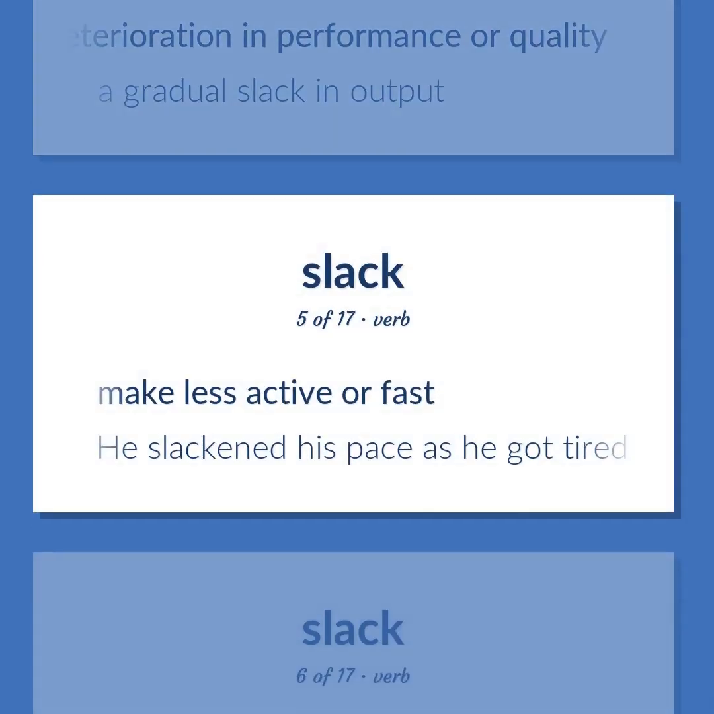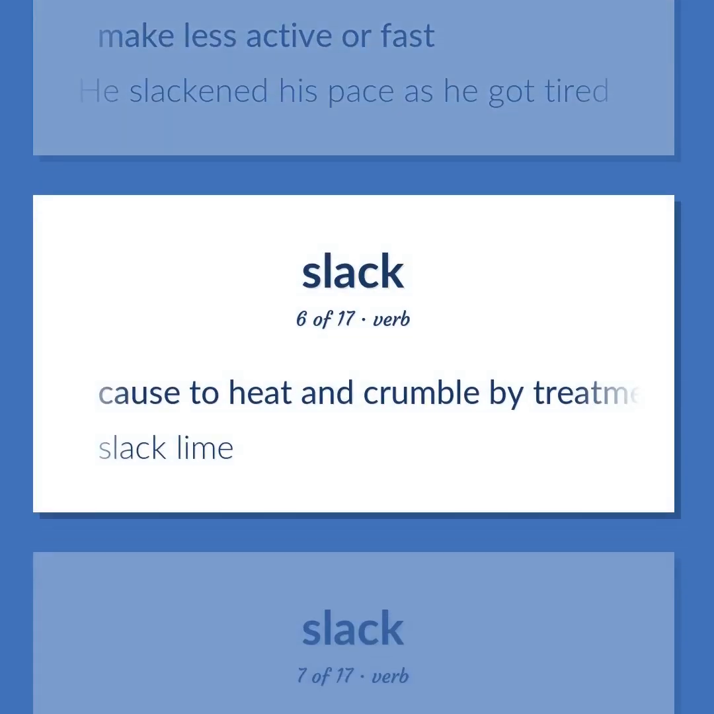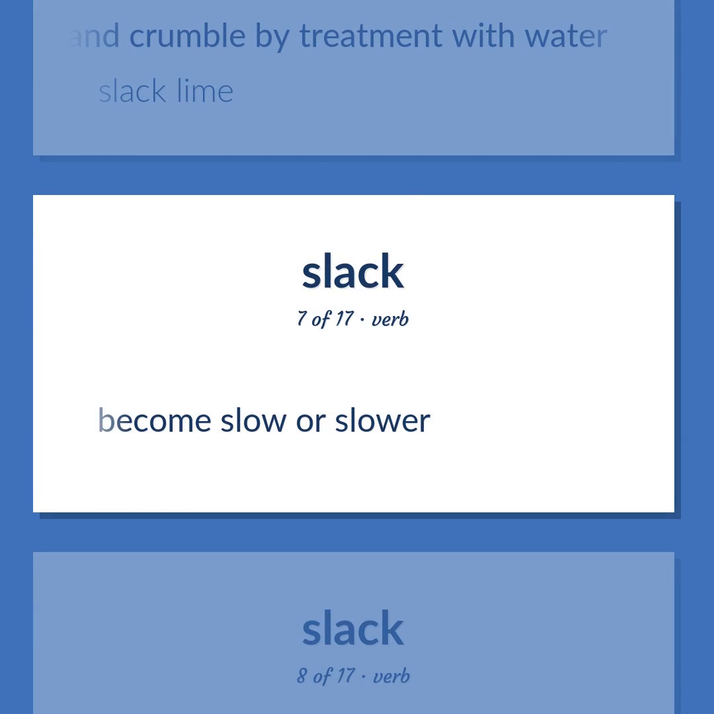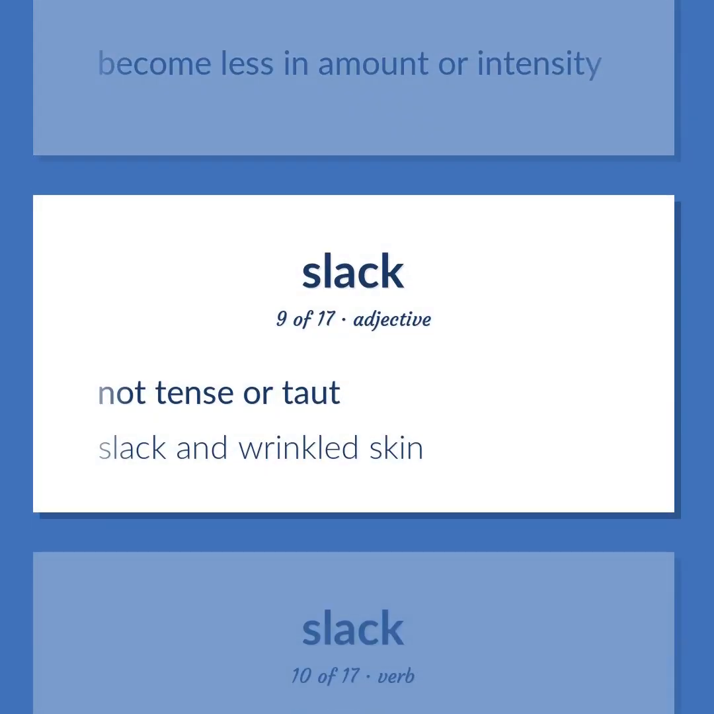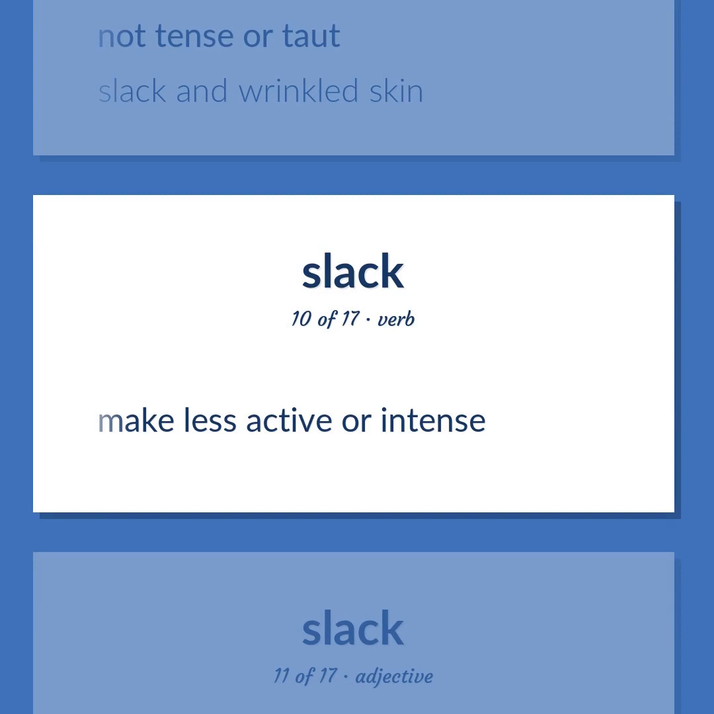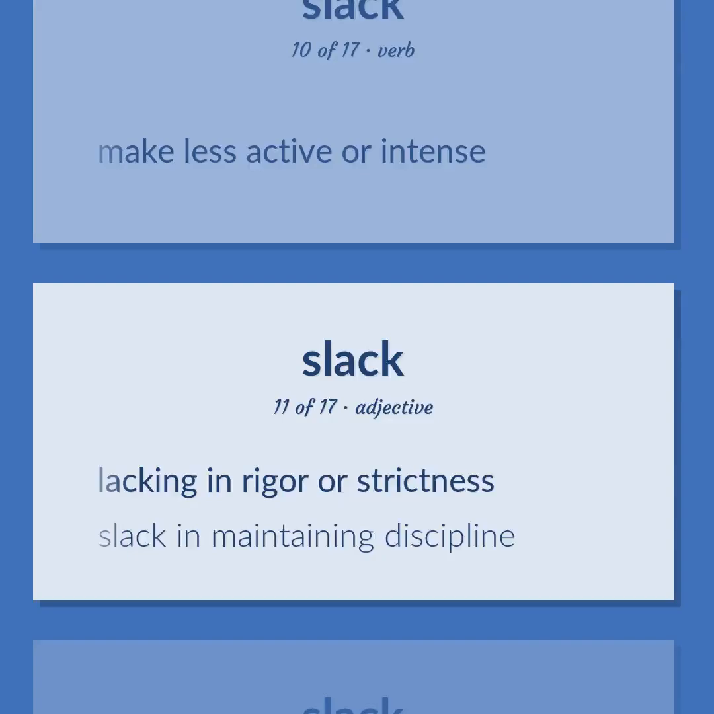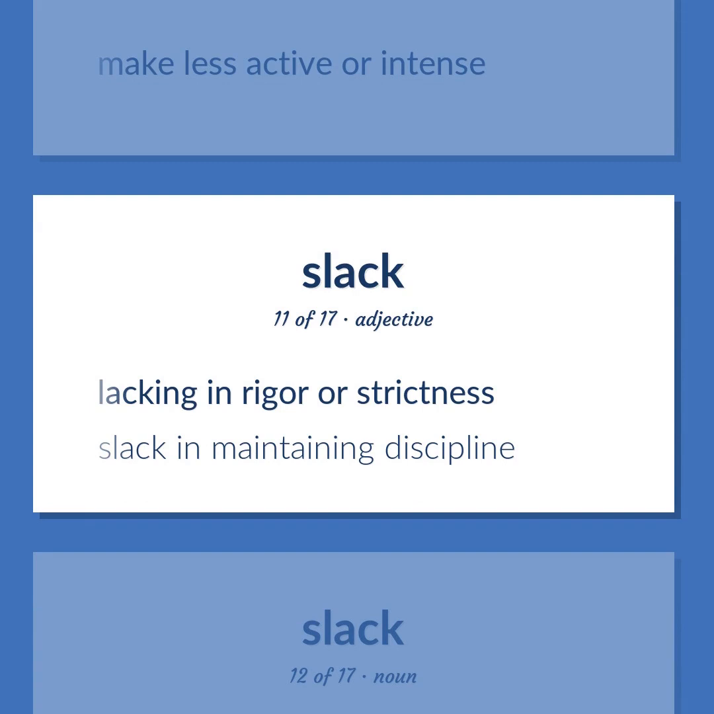Make less active or fast. He slackened his pace as he got tired. Cause to heat and crumble by treatment with water. Slack lime. Become slow or slower. Become less in amount or intensity. Not tense or taut. Slack and wrinkled skin. Make less active or intense. Lacking in rigor or strictness. Slack in maintaining discipline.